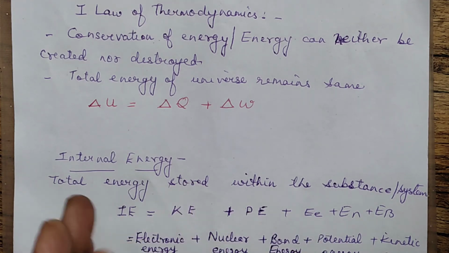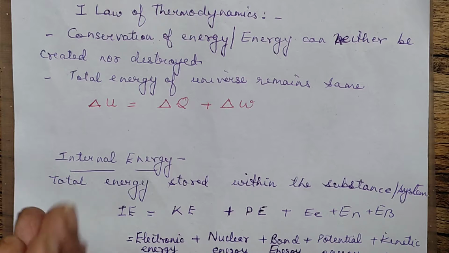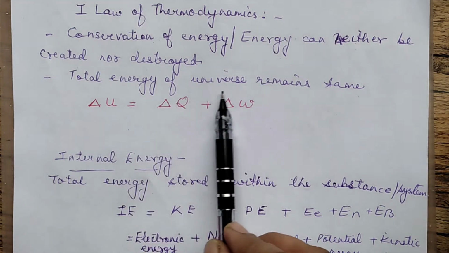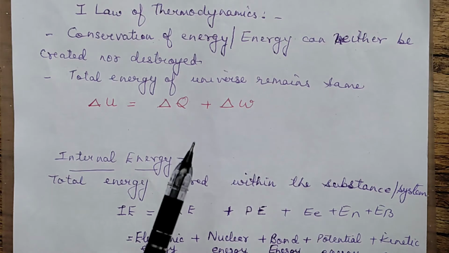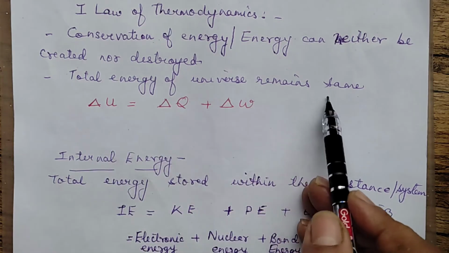So you rub your hands. This is mechanical energy, we are moving our hands. When we do that for some time, our hands become hot. Comparatively the temperature rises, so mechanical energy is converted to heat energy. So if one system is losing something, another one will gain it. Basically the total energy of the universe remains conserved. The total energy of the universe remains the same. This is the main statement we can write down.